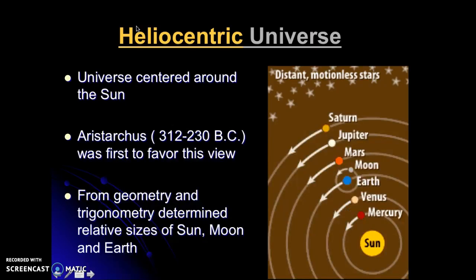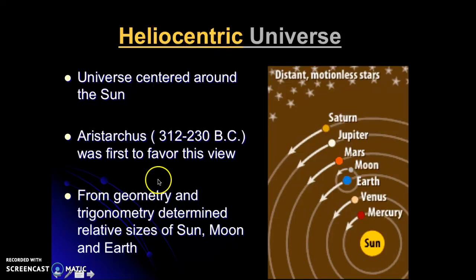So we weren't able to really explain why the planets were moving like we were seeing them moving until Aristarchus' time, and we started looking at this idea that maybe the Earth isn't the center, but the sun is the center. So this is called the heliocentric, helio being sun, centric again to the center. So the sun-centered universe, or sun-centered solar system, is what we have adopted today for our solar system, that the planets, the Earth, they all orbit around our sun.